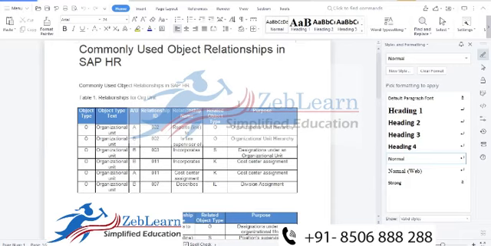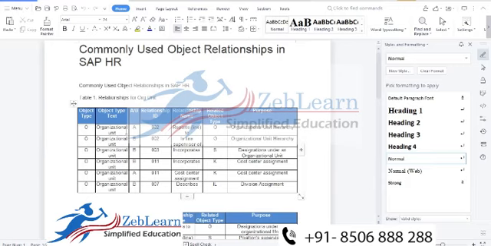Reporting and program reports are also a requirement where, most of the time, the customer asks for a standard report. They ask, please provide me a report where the position can be displayed, position and person only, or org unit only. Such types of requirements we receive from the customer end in real-time scenarios. So those relationships within an object or between objects are what we use in SAP HCM.